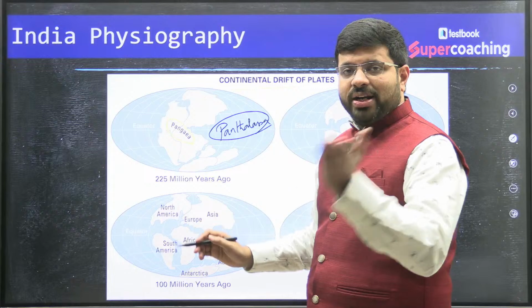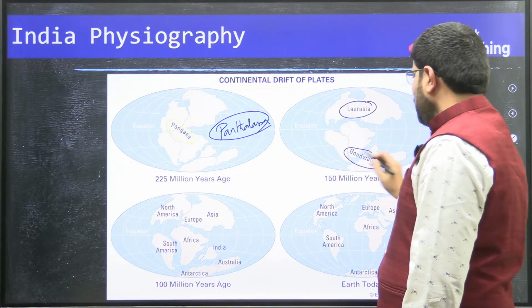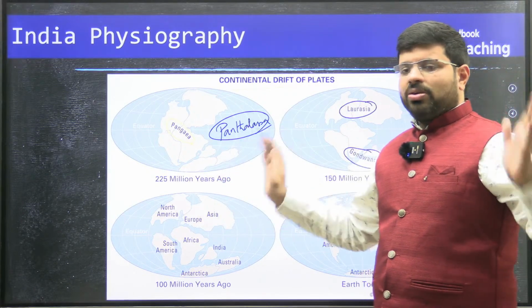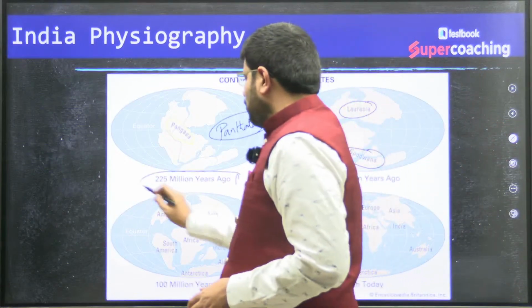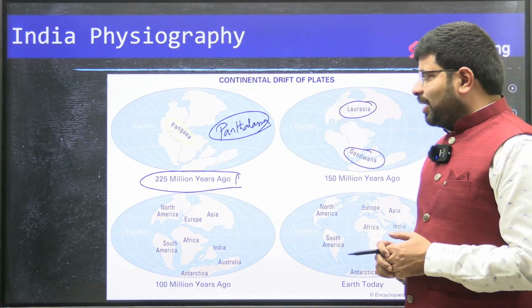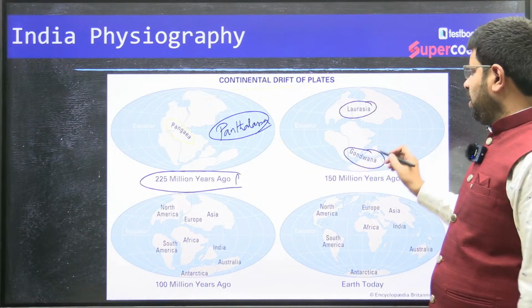Pangaea is one big landmass surrounded by the big ocean Panthalassa. That was the base around 225 to 200 million years ago. Then around the same time, Pangaea got broken into Laurasia and Gondwanaland.